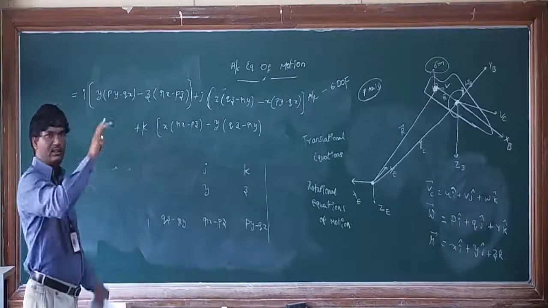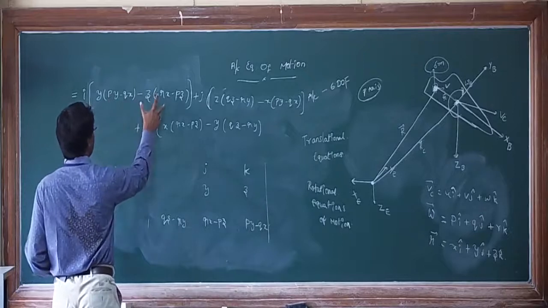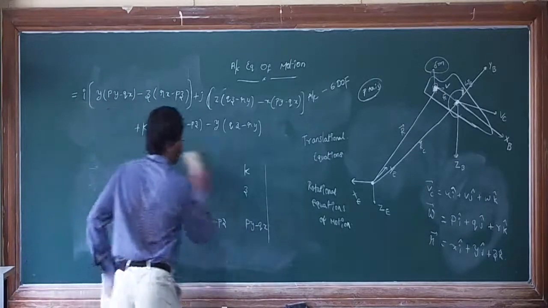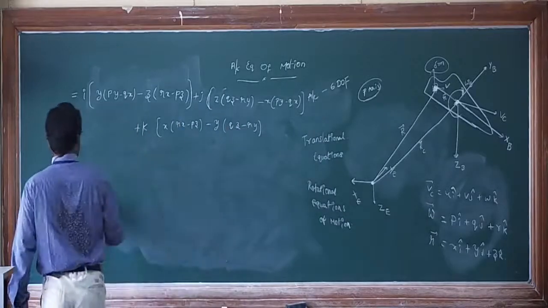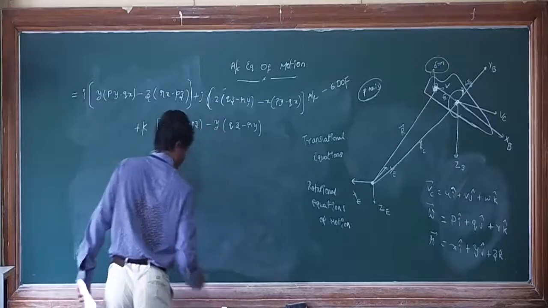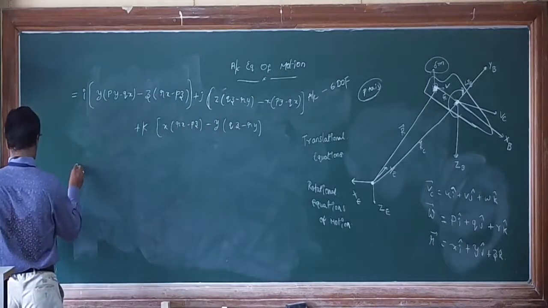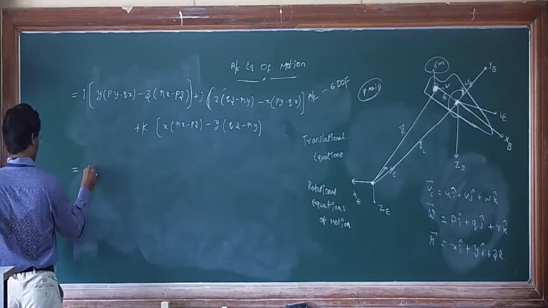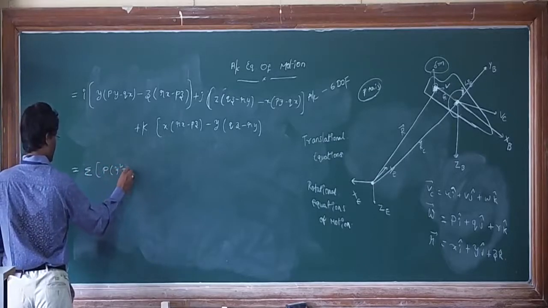So like that, some common terms you will get, p y square plus p z square, which you will take as p common. So if you simplify that equation, finally you will get sigma p (y square plus z square)